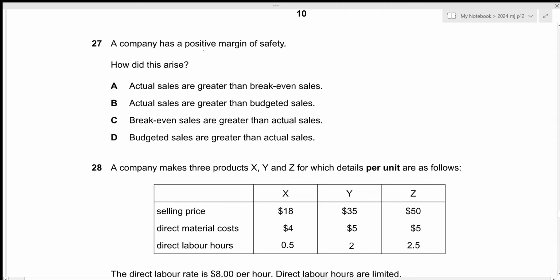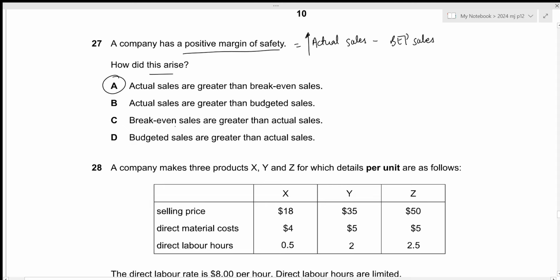A company has a positive margin of safety. How did this arise? Margin of safety is just the actual sales minus break-even sales. So there will be a positive margin of safety if the actual sales is greater than the break-even sales, which is given by option A. That is the answer we're looking for.